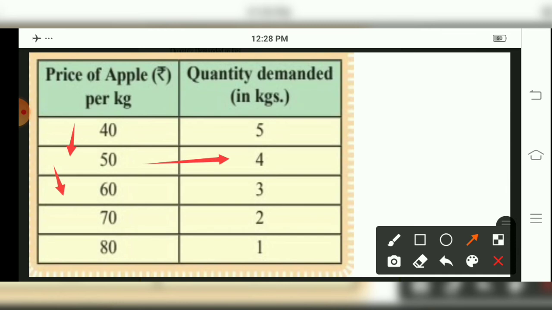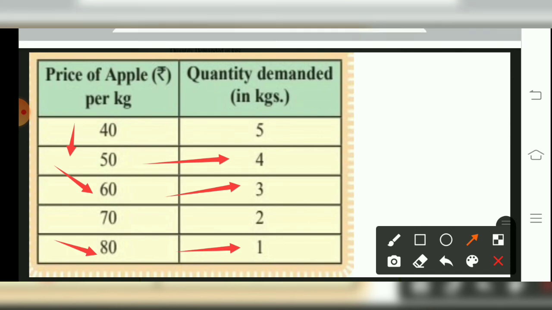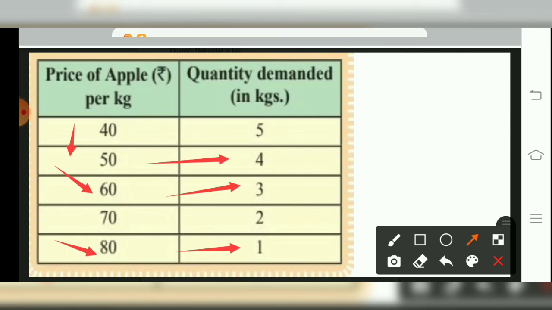Then what has been there? At 60, the price has increased but the quantity has reduced, 3 kgs. Then at 80, if you can see how much quantity has been purchased, 1 kg. The same will come, that is, the demand curve is sloping downward. Why?